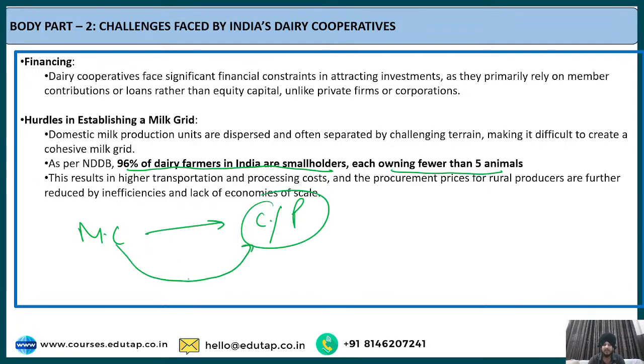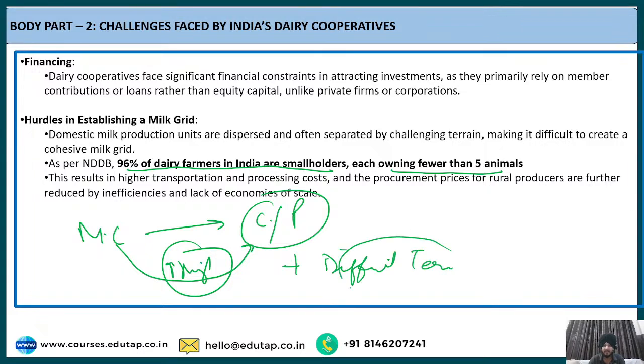He will have to transport this milk, and the cost he is going to incur to transport this milk from one facility to another is going to be high. Why? Because the dairy farmer is a smallholder, and that is a challenge. Apart from that, another challenge is the difficult terrain. Difficult terrain also makes it harder to establish a cohesive milk grid infrastructure and chains, which increases the inefficiency and affects the economy of dairy farming.